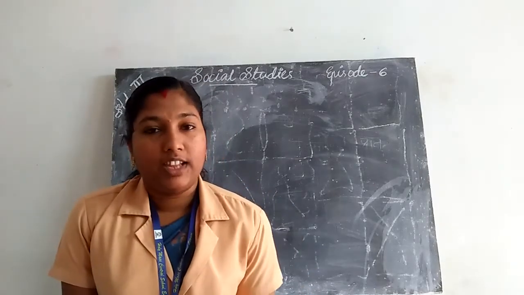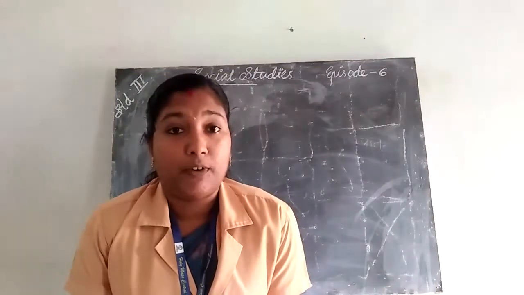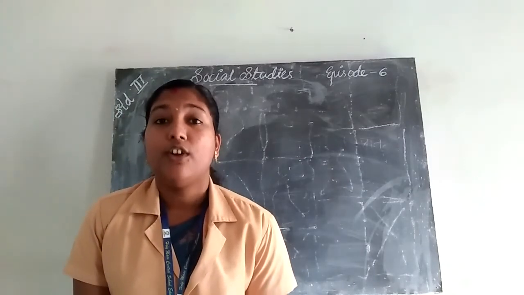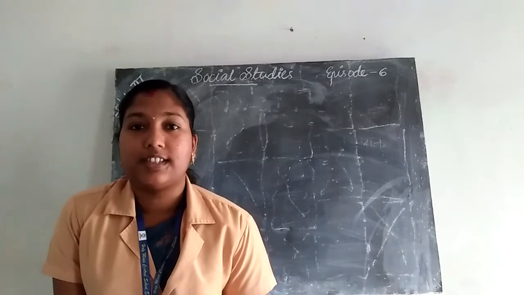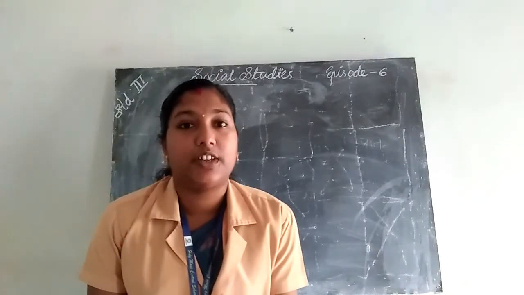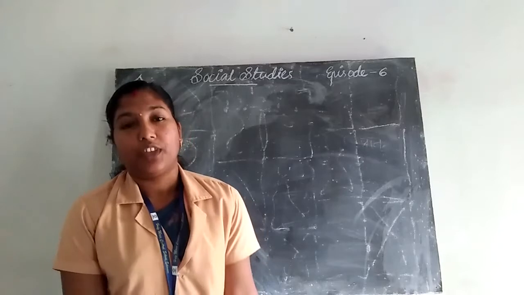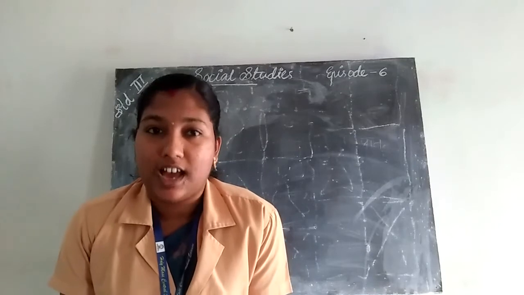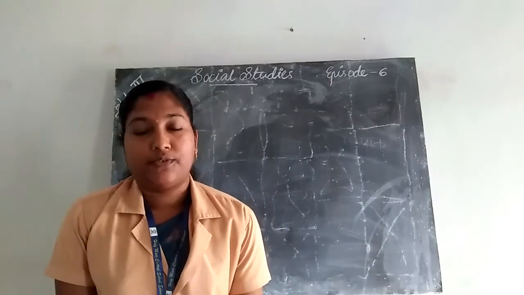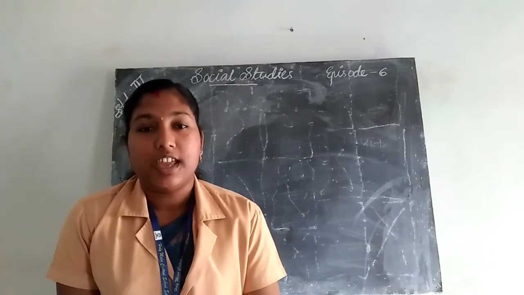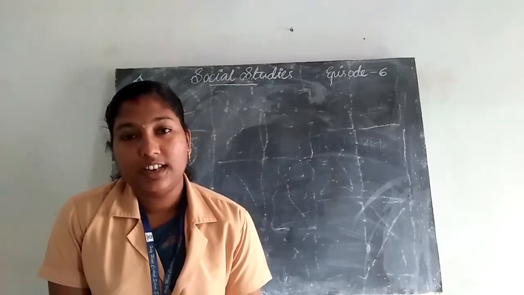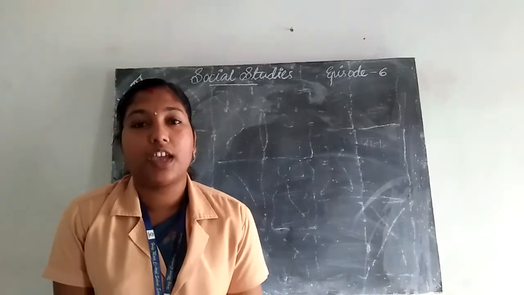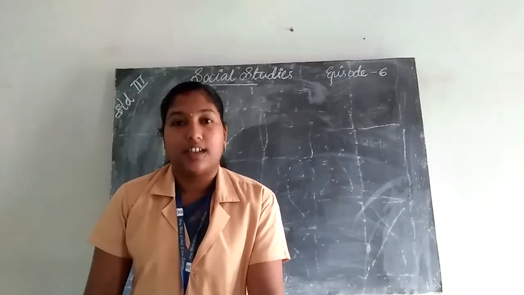Then we studied about oceans. There are 5 oceans present on our Earth's surface. Which are the 5 oceans? Pacific Ocean, Atlantic Ocean, Indian Ocean, Southern Ocean and Arctic Ocean. These are the 5 oceans present on our Earth's surface.